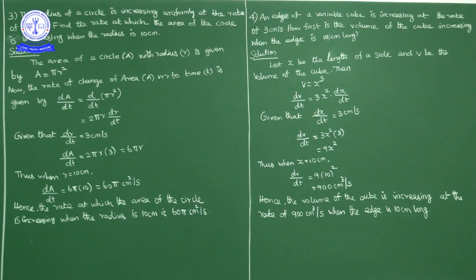So the volume of a cube is x cube. dv by dt is equal to 3x square into dx by dt. dx by dt is given as 3. If you substitute 3 in place of dx by dt, we get dv by dt is equal to 9x square. So when x is equal to 10, if you substitute 10 in place of x, we get dv by dt is equal to 9 into 10 square. 10 square is 100, 100 into 9 is 900 cubic centimeter per second. So the volume of the cube is increasing at the rate of 900 cubic centimeter per second when the edge length is 10 centimeter. Okay, now we will conclude here.